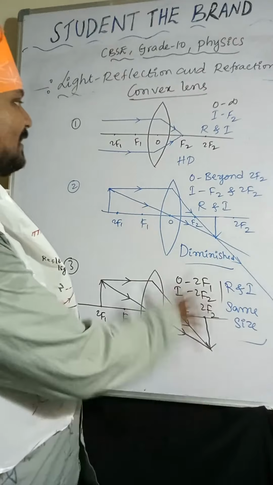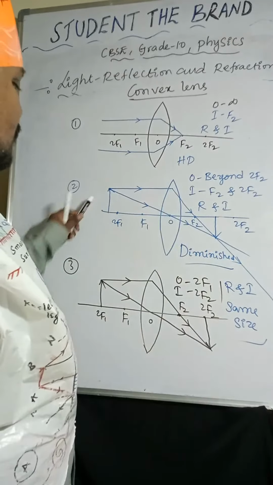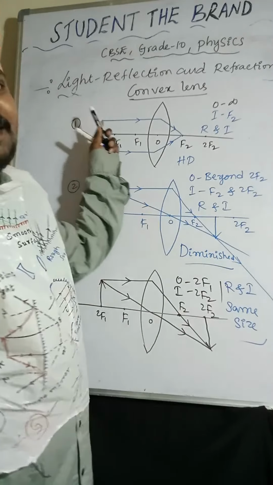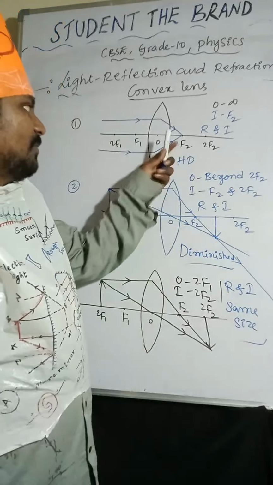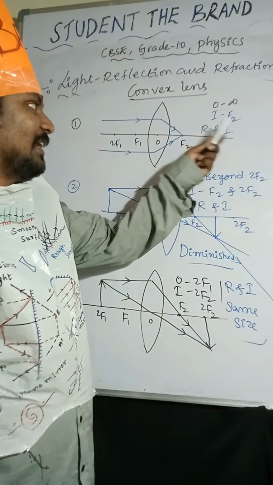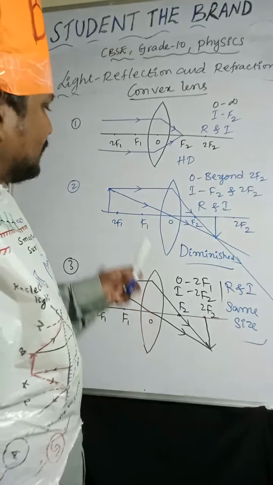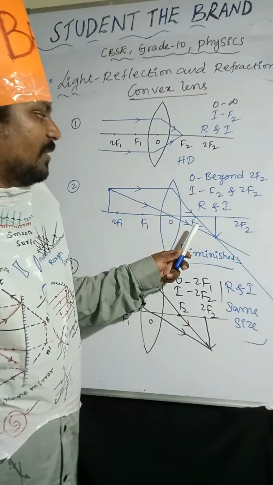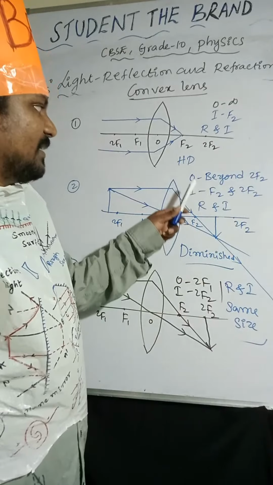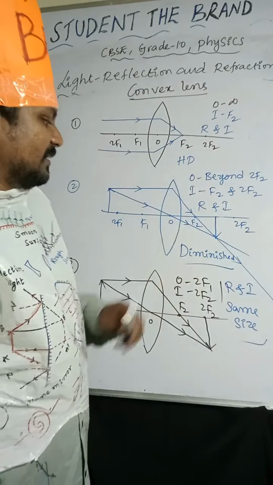So is it clear? So 1, 2, 3. Object is at infinity, image will form at focus F2. Nature of the image is real and inverted. Size of the image is highly diminished. Object is placed beyond 2F1. Image will form between F2 and 2F2. Nature of the image is real and inverted. Size of the image is diminished.